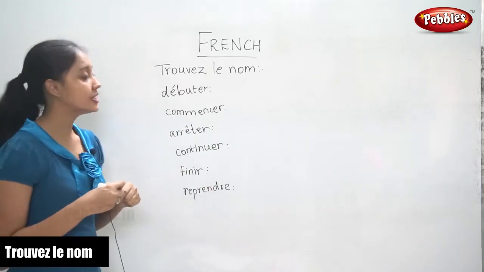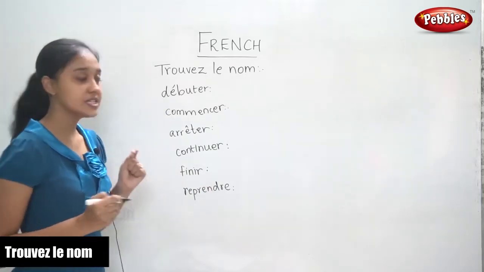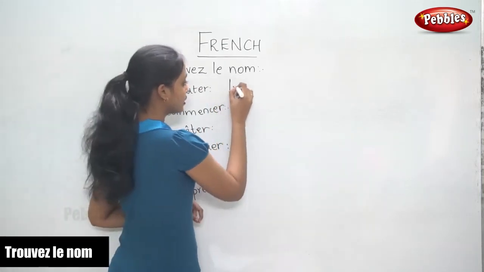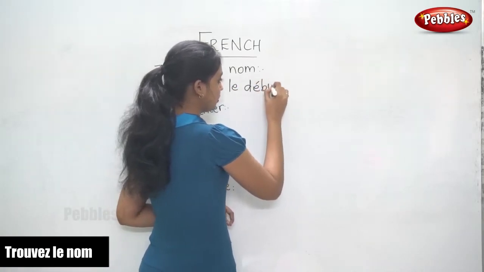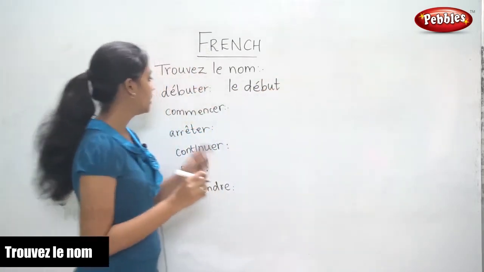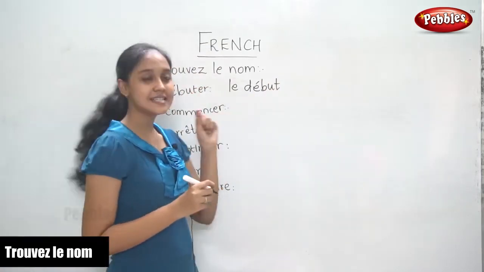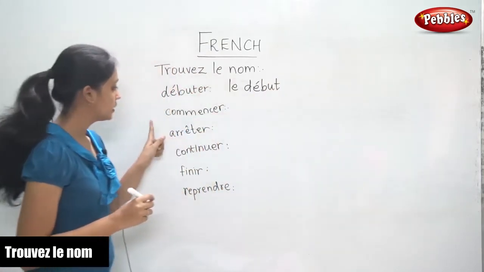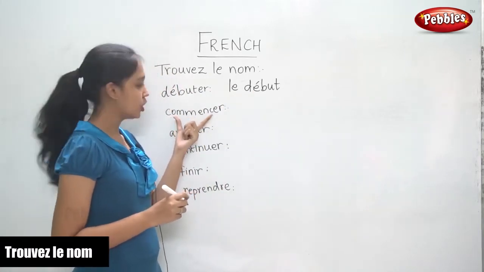So the first verb is débuter. So the noun form of this would be le début. Débuter is the verb. The noun form is le début. The next one, commencer.